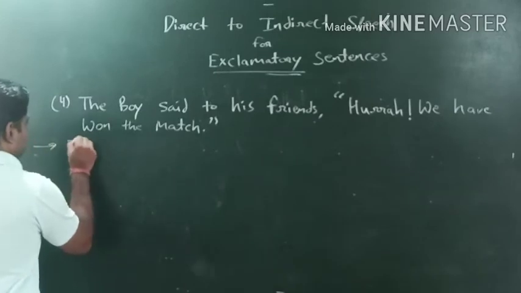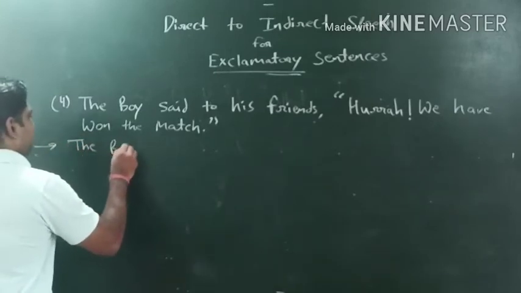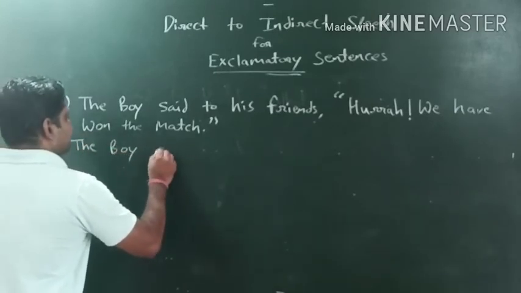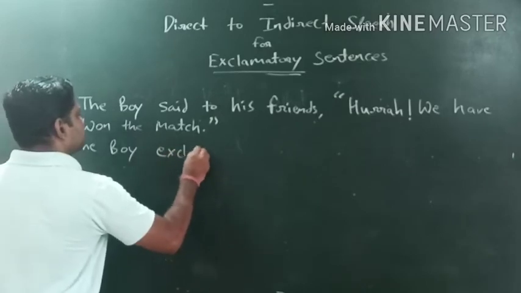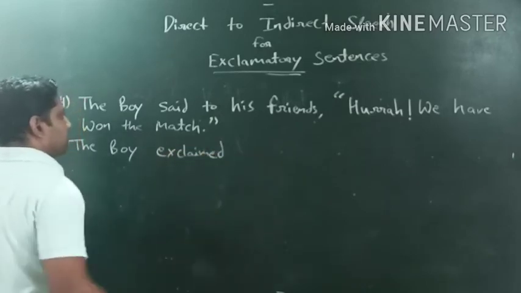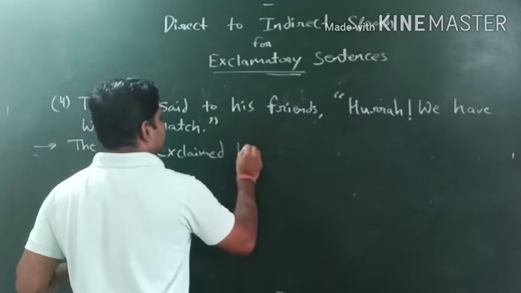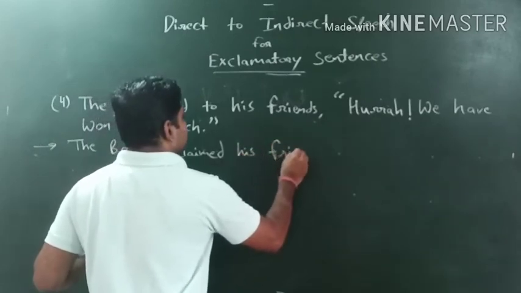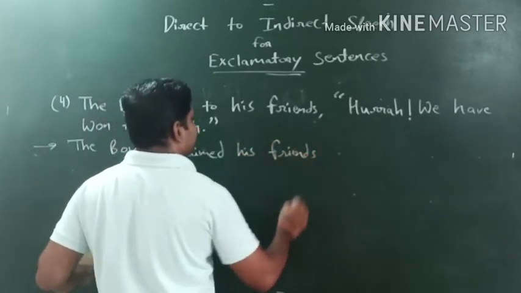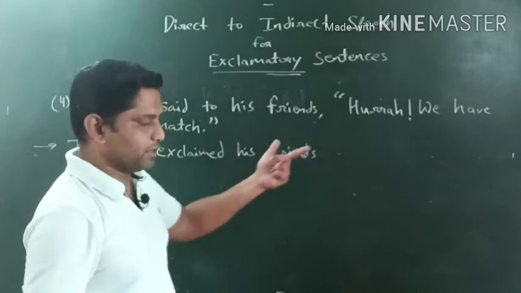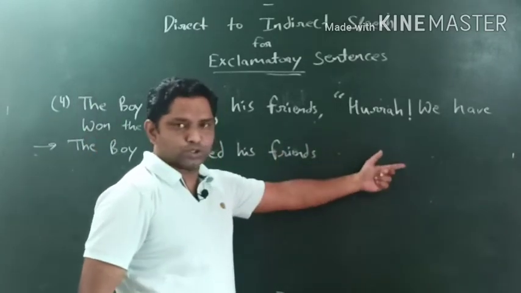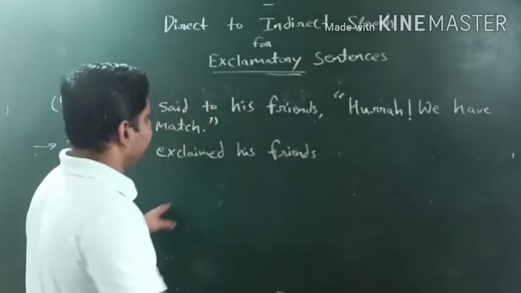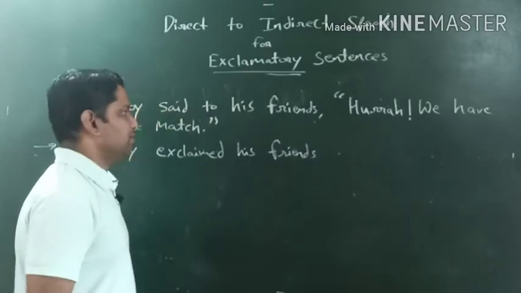So let's check out. The boy exclaimed his friends. Now here the feeling is given. Okay, so that's why we have to show the feelings first, and after that the position of that will come in the sentence.